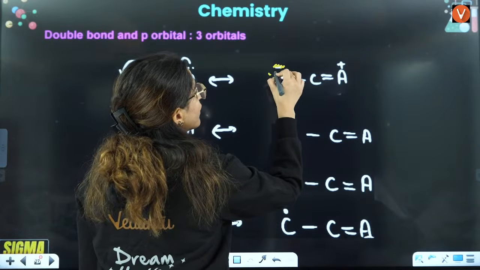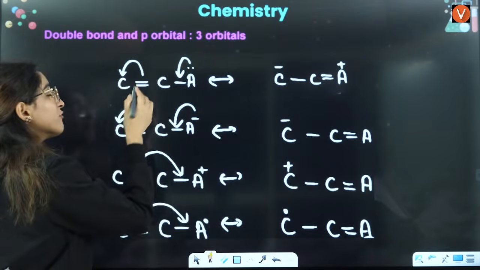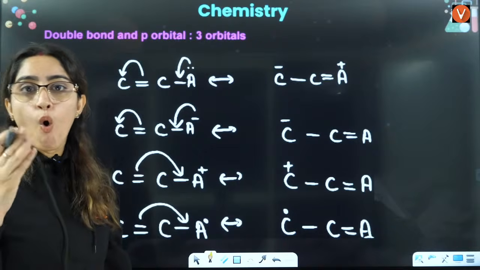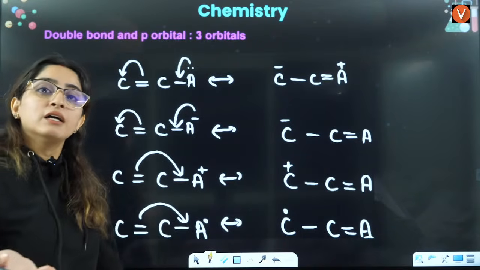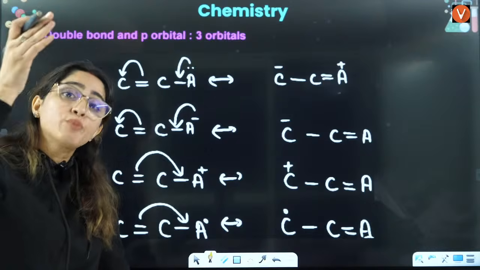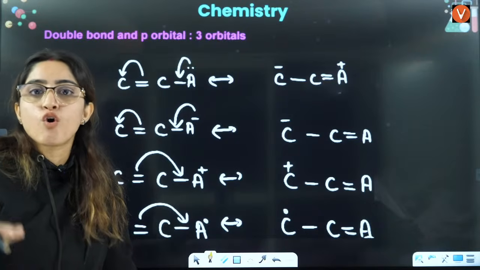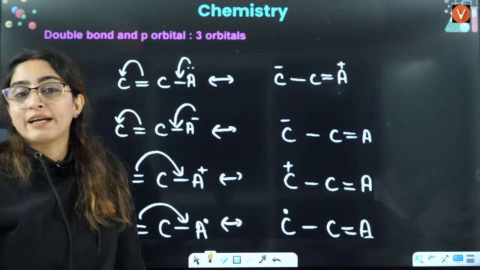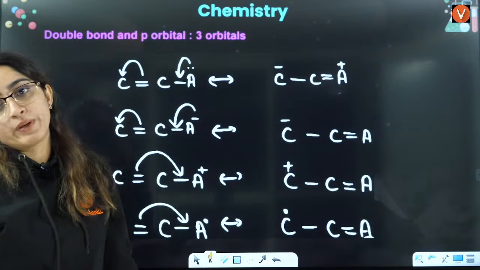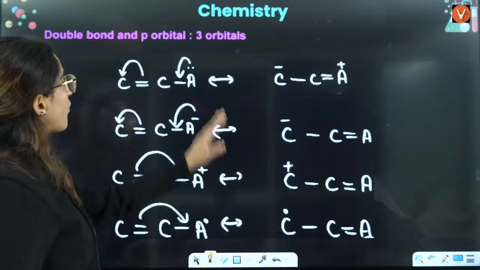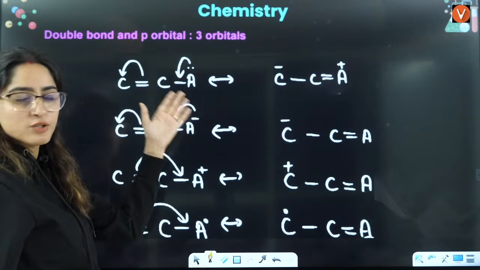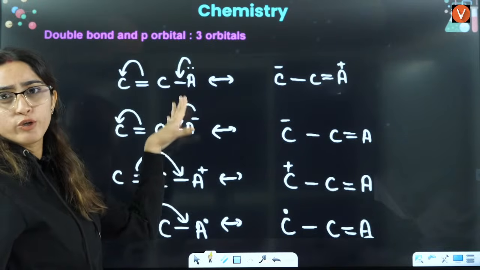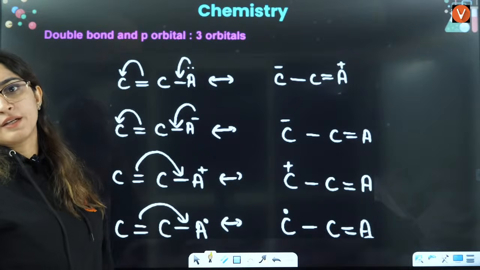Because, beta, whenever a bond breaks and the electrons are on that atom, it will always be a negative charge. It cannot be a lone pair, right? So lone pair to double bond, bond pair to negative charge.